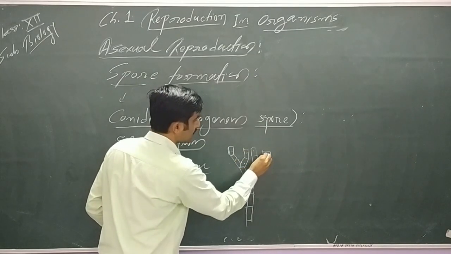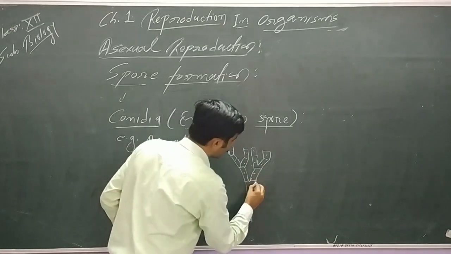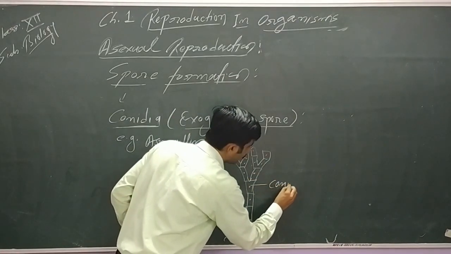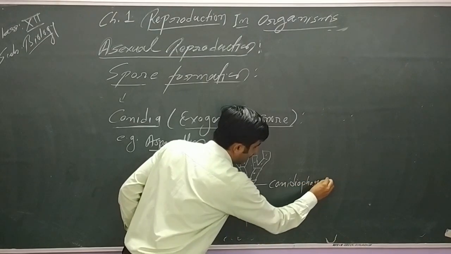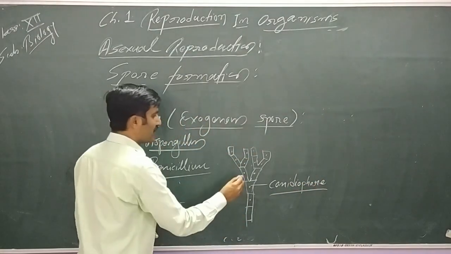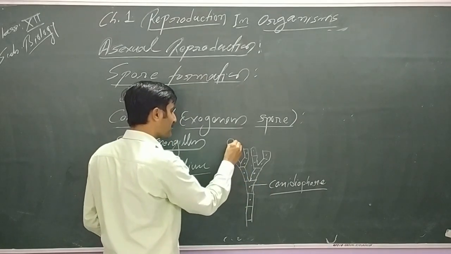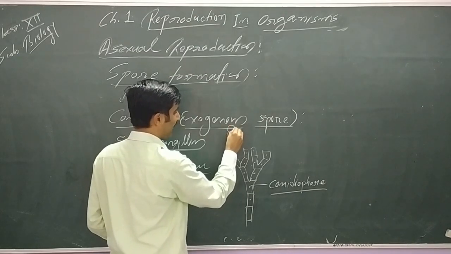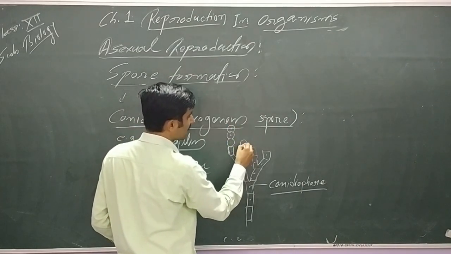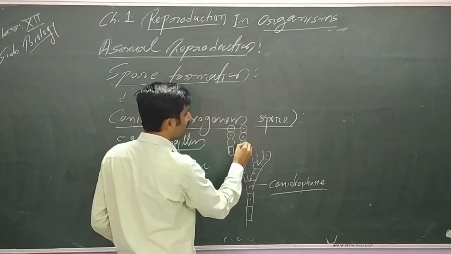So this is the specialized hypha. These hyphae which bear the conidia are called conidiophores. At the terminal of this, there is development of single celled spores.